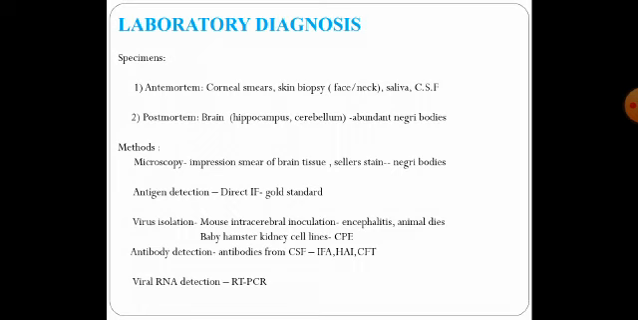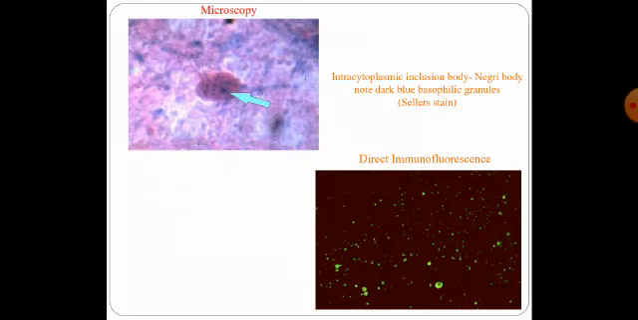The stain of choice here is a cellular stain, and once we stain the smear, we look for the Negri bodies. The first picture is a picture showing the Negri bodies.